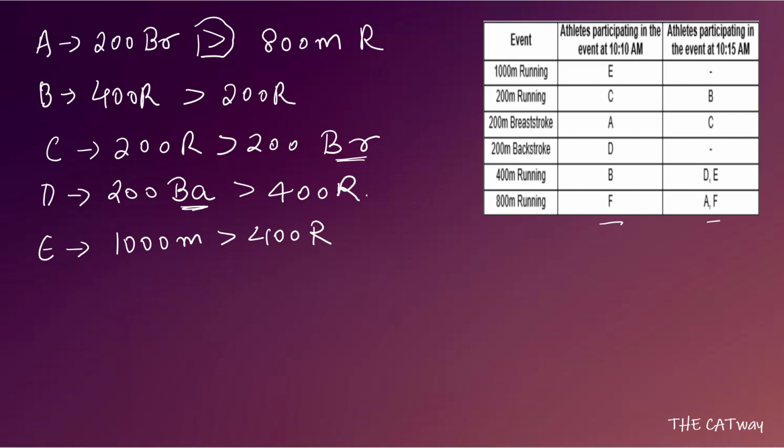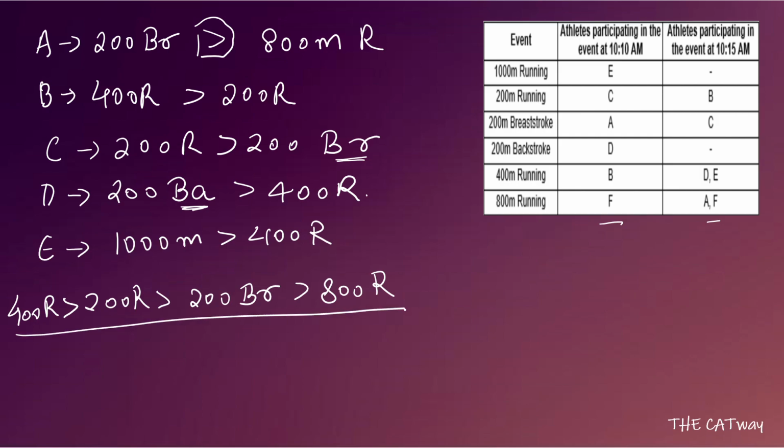Okay, so now we can combine A and C. We get that 200-meter run is before 200-meter breaststroke, and that is before 800-meter running. Okay, I hope this is clear. Now combining this information with B, we can see that 400-meter running is before 200-meter running. So 400-meter run will come before this. So we have these four set.